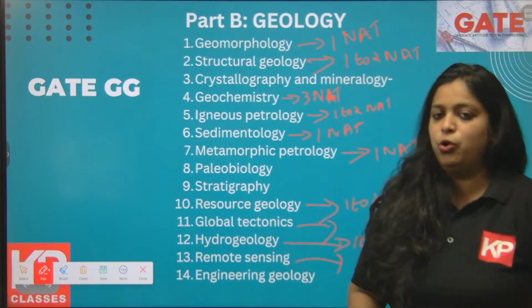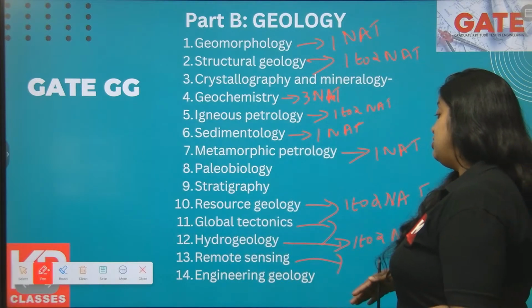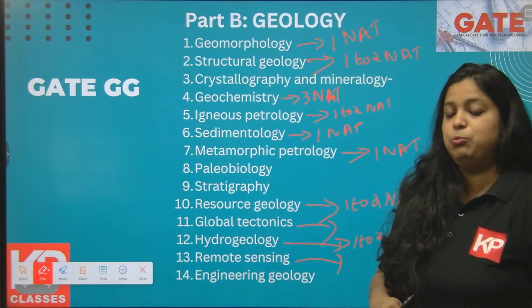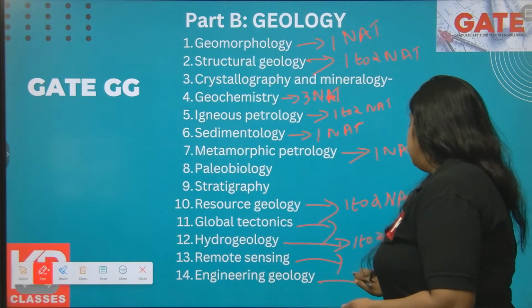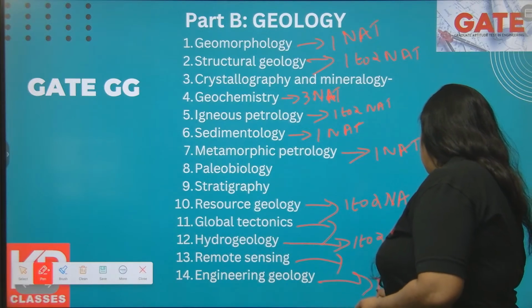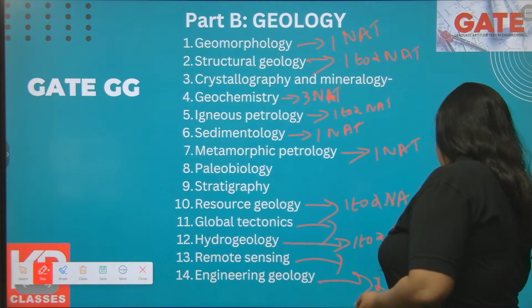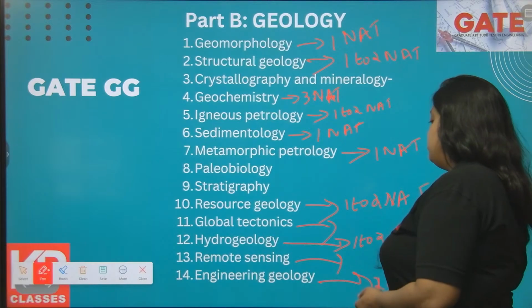In remote sensing also, mainly numericals are asked, and numericals are mainly seen in part A rather than part B. So remote sensing numericals are important for the part A section. Engineering geology is very important. On average, 2 to 3 questions can be asked from the engineering geology section.